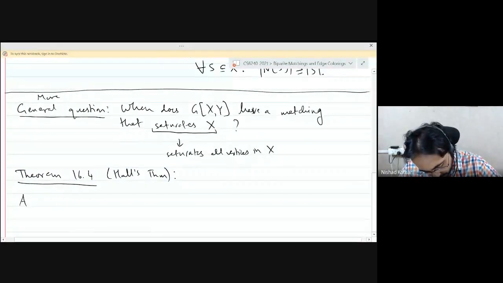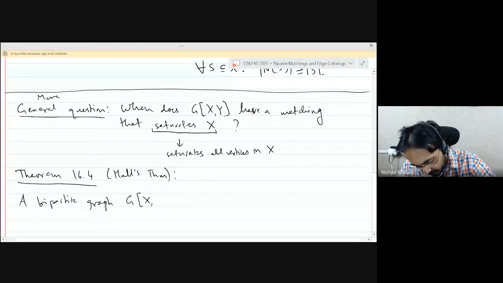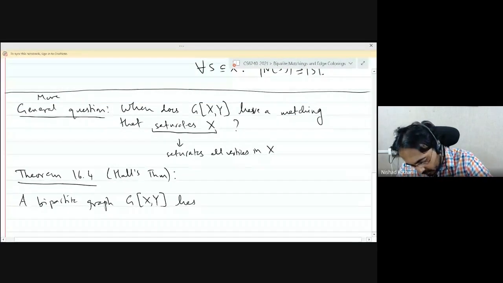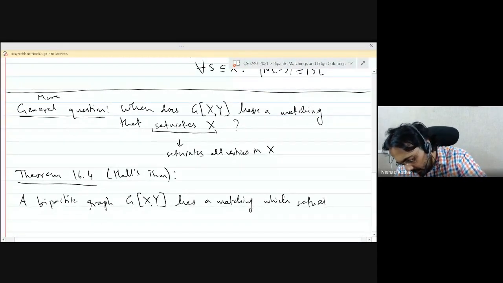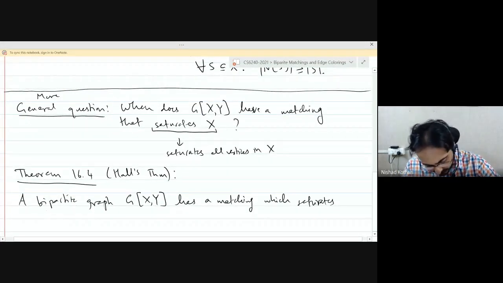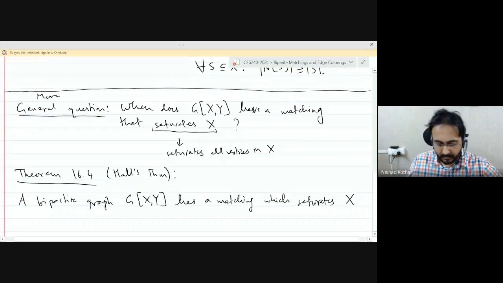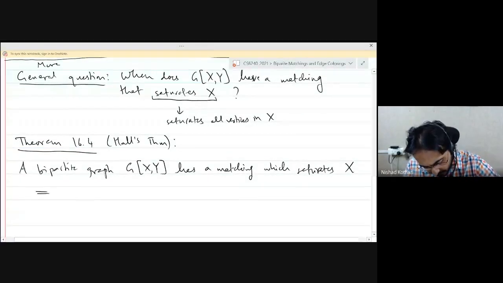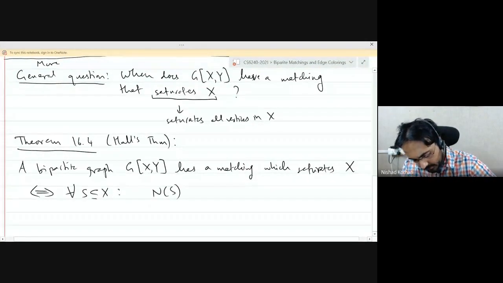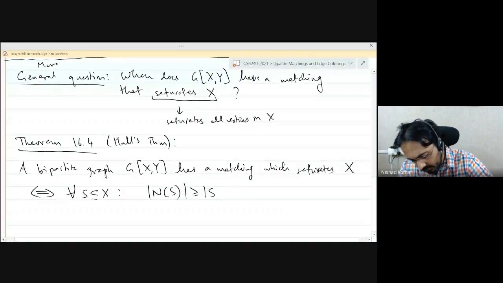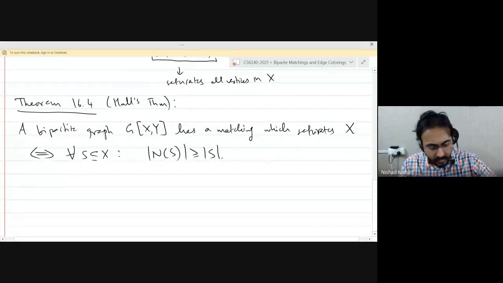So a bipartite graph G(X, Y) has a matching which saturates X if and only if for each subset S of X, the neighborhood of S is at least as big as the size of S. Okay, great.